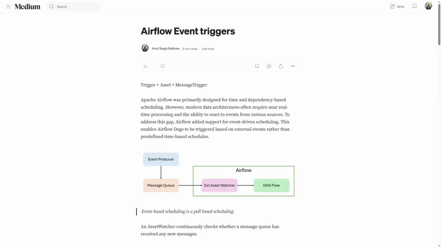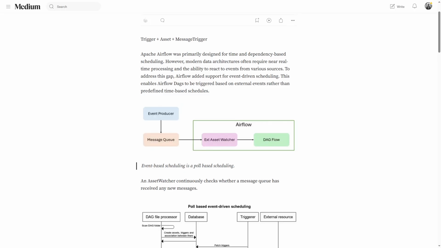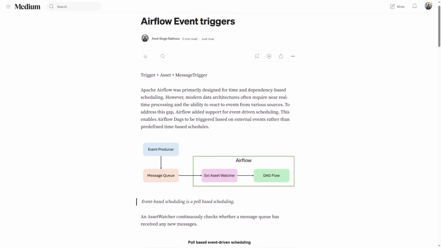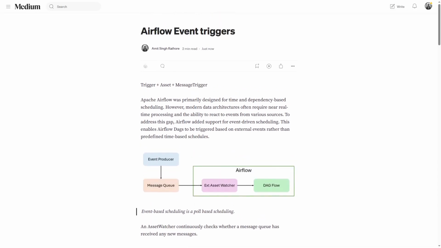This video is about Airflow event triggers, which is a new scheduling mechanism that has been launched in 3.1. So let's get started. Apache Airflow was initially designed for time and dependency based scheduling. So if the DAGs used to run at a certain time interval, or if certain tasks used to execute when other upstream tasks were successfully executed. So this was based on time and dependency.